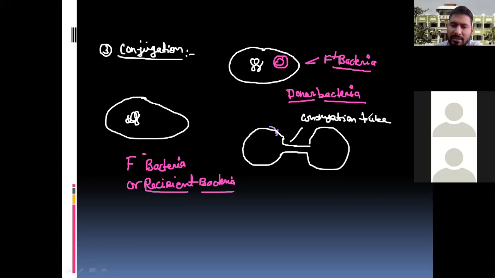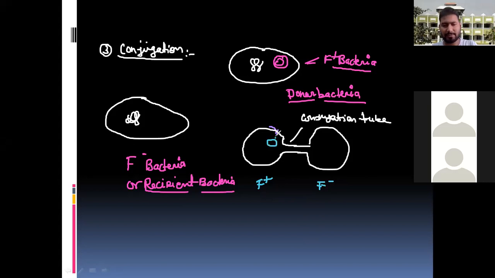Now, suppose this bacteria is the F plus. F plus means donor. So this is the F plus bacteria and this is the F minus bacteria. I already told you the property of F plus bacteria.